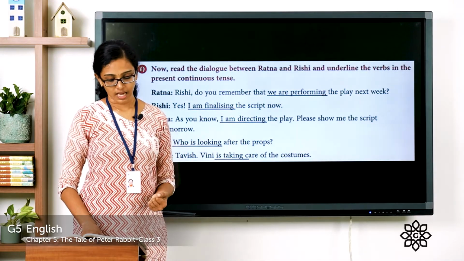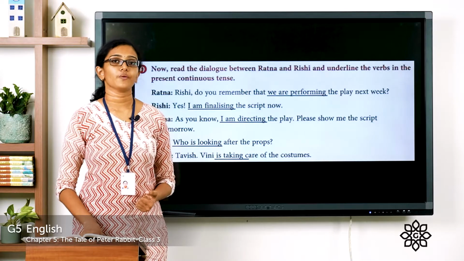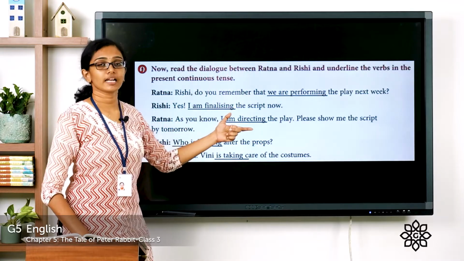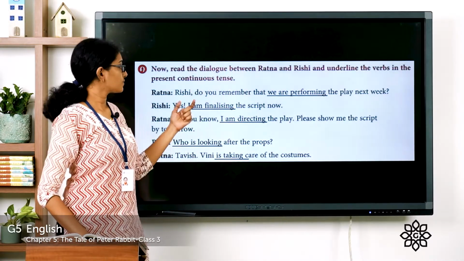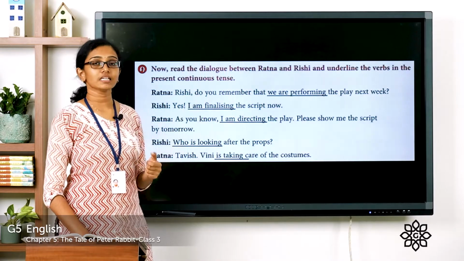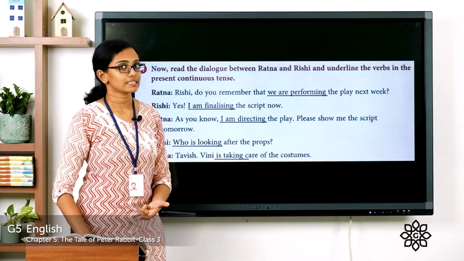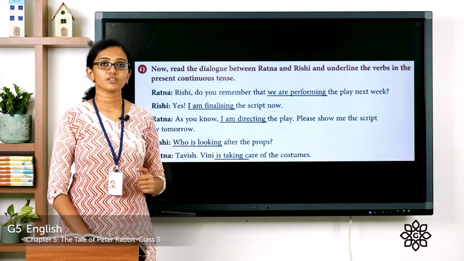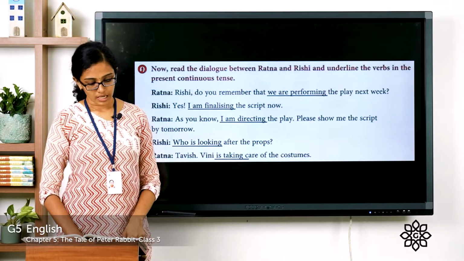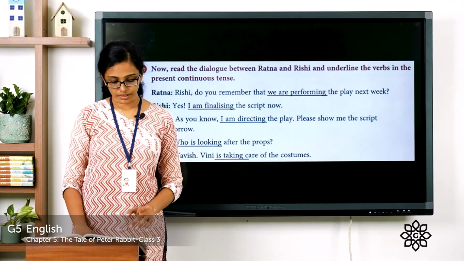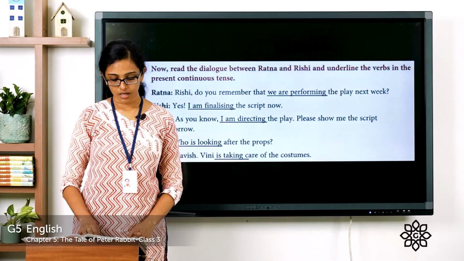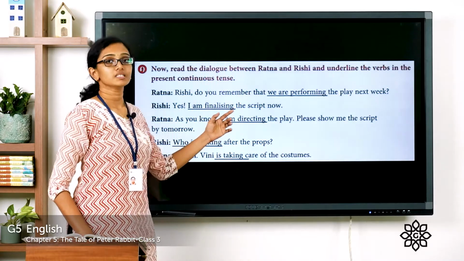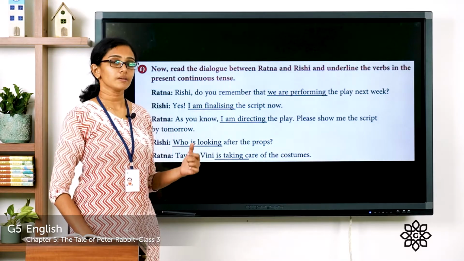Now, the next is Rishi's turn. Rishi says, yes, I am finalizing the script now. I am finalizing. I is the subject followed by am, and finalizing is the ing form of the verb finalize. So I am finalizing is the phrase given in present continuous tense in this sentence. The next one, Ratna says, as you know, I am directing the play. Please show me the script by tomorrow. So the phrase, I am directing, is the phrase given in present continuous form.